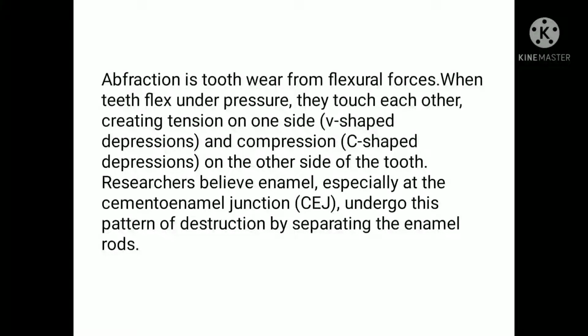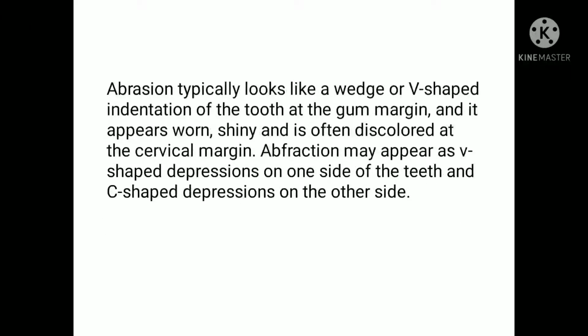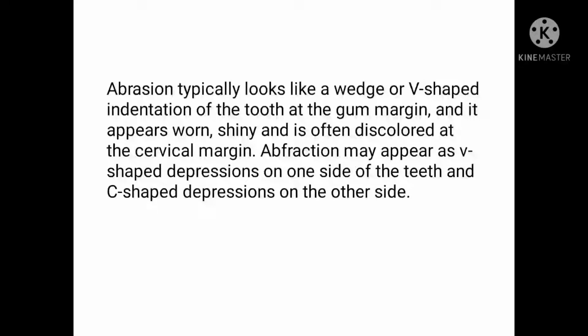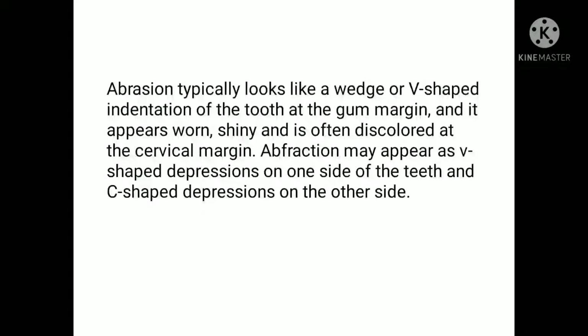The researcher believes enamel, especially at the CEJ, undergoes this pattern of destruction by separating the enamel rods. So abfraction is also mechanical because it involves tooth to tooth contact. Abrasion typically looks like a wedge or V-shaped indentation of the tooth at the gum margin. This we have already discussed, but this is just a slight differentiation between abrasion and abfraction. Abfraction may appear as a V-shaped depression on one side of the tooth and a C-shaped depression on the other side.